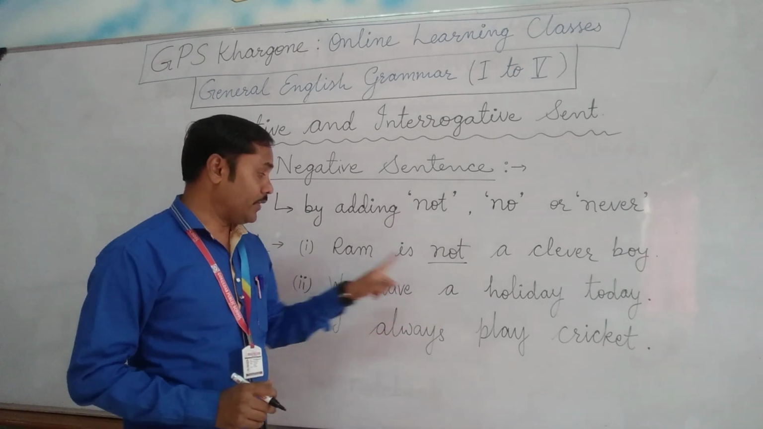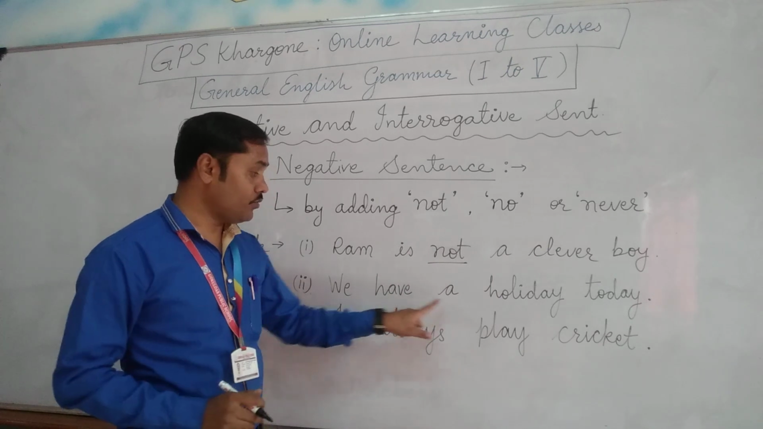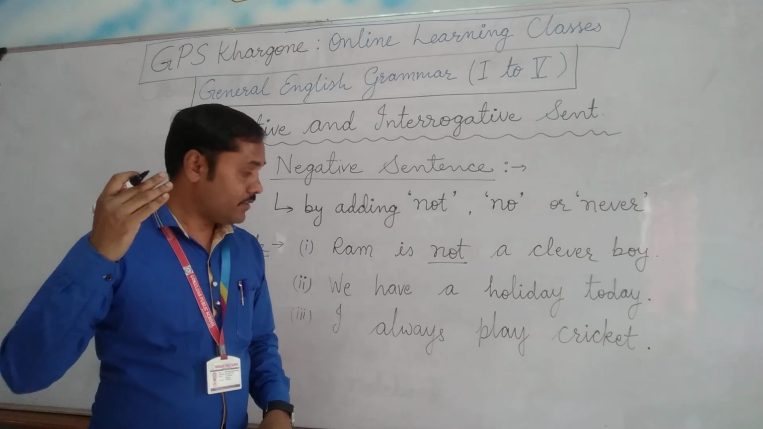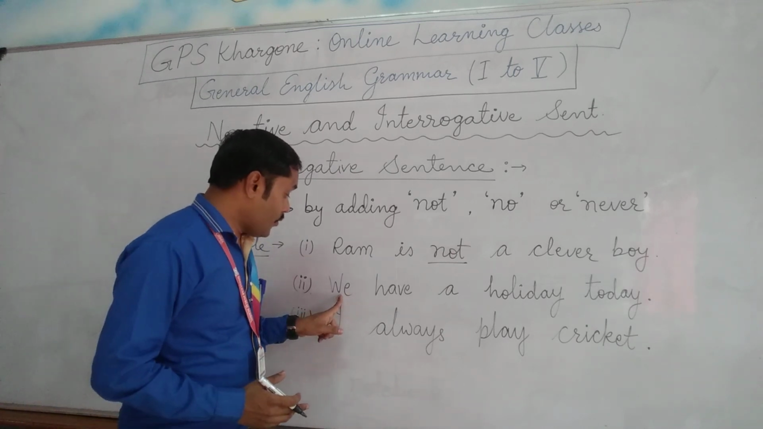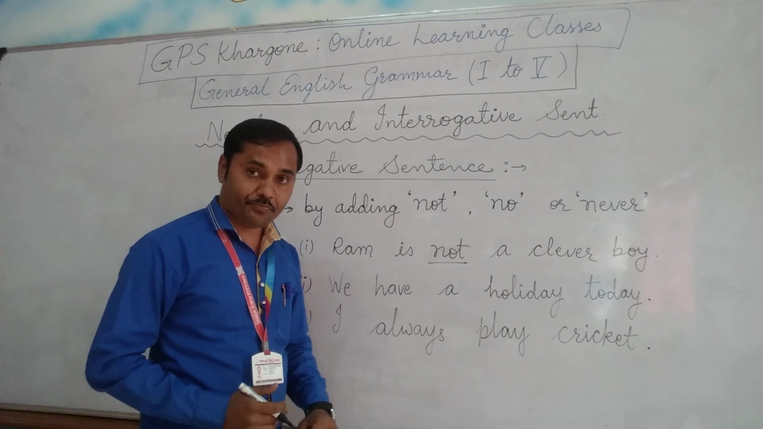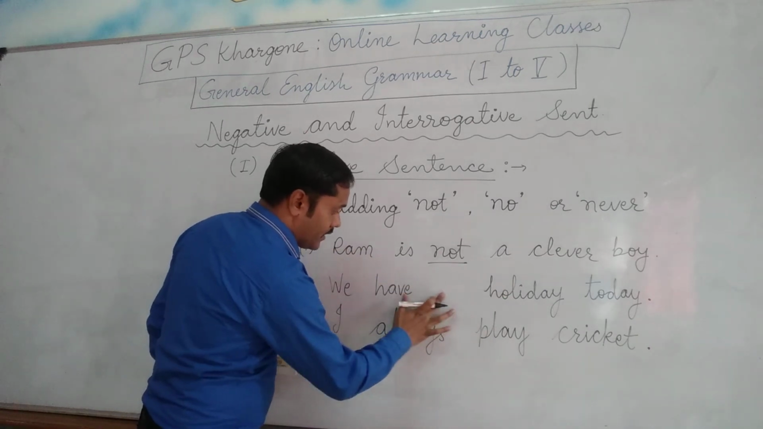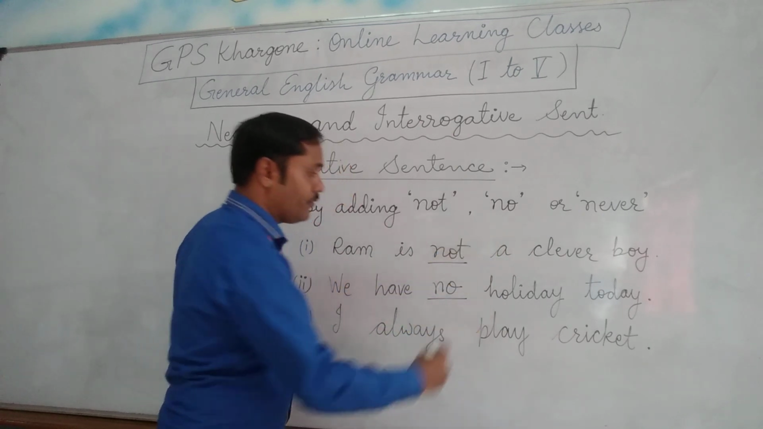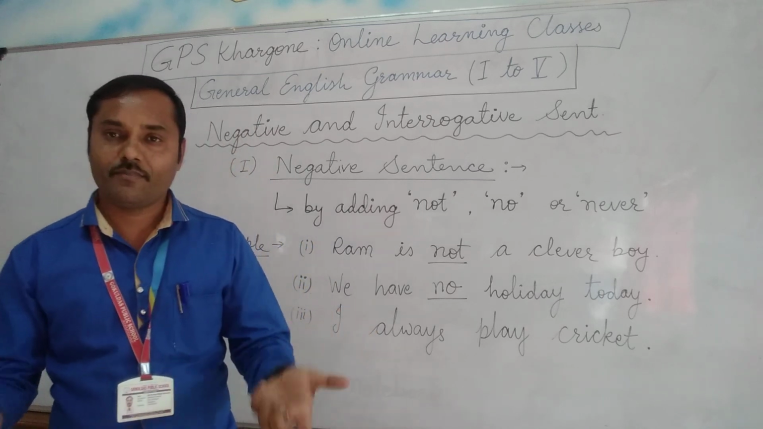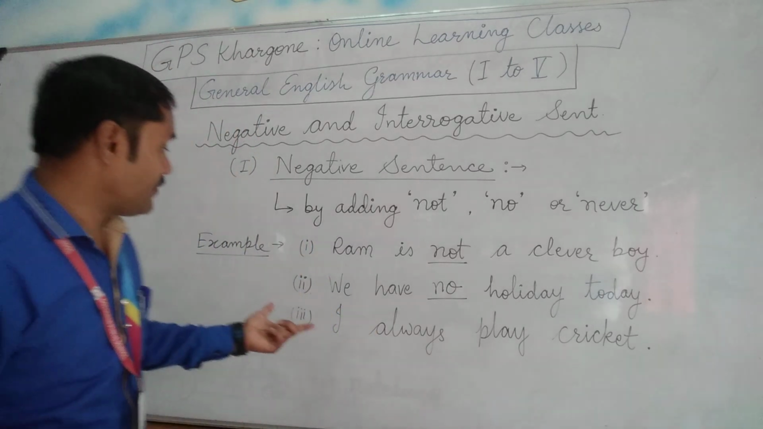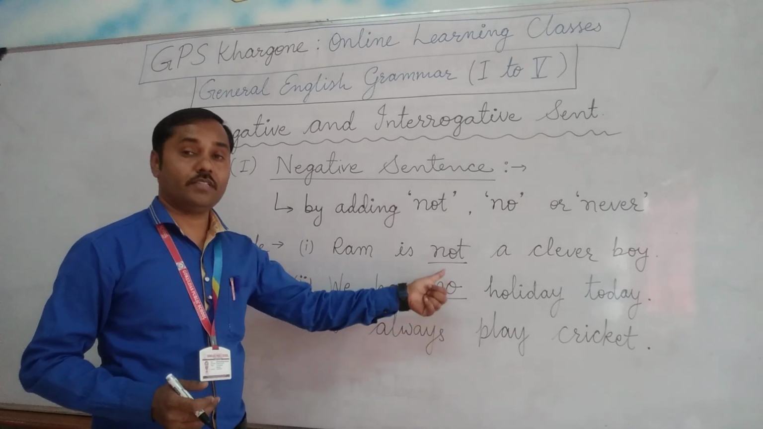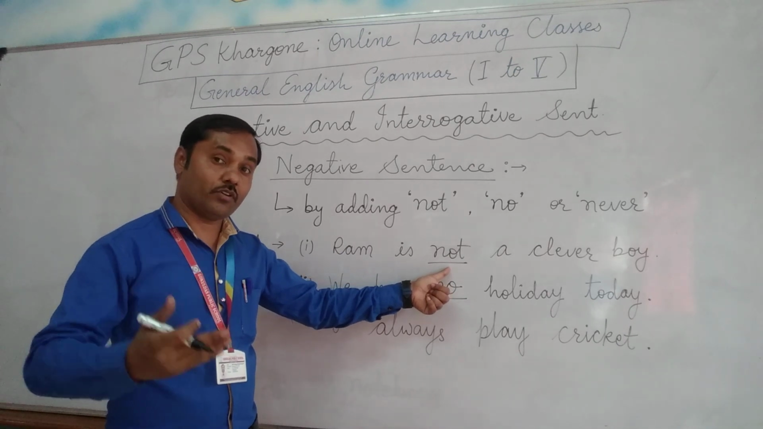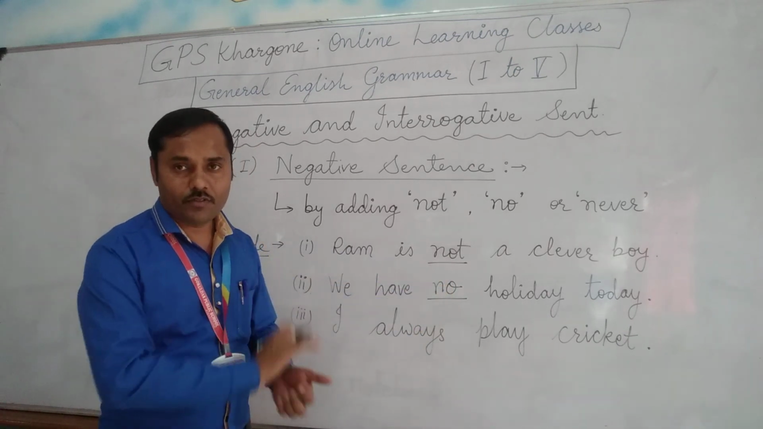So focus on the third place. 1, 2, 3. According to the position, I want to make it simple for you. We have a holiday today. We replace a with no. We have no holiday today. Okay, very simple. Some of the sentences need no, some of the sentences need not. It is a matter of practice. By practicing more and more sentences, we will be able to find how it is placed.